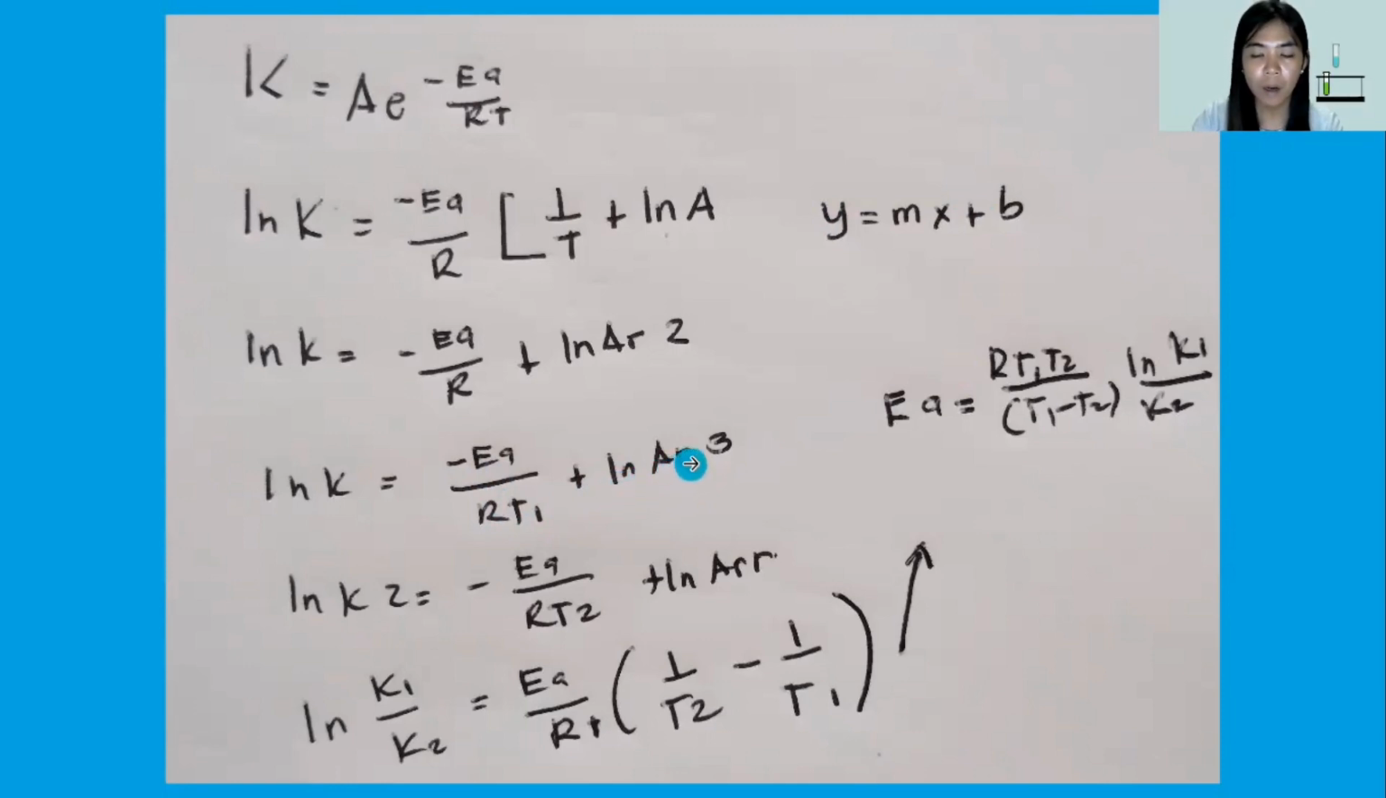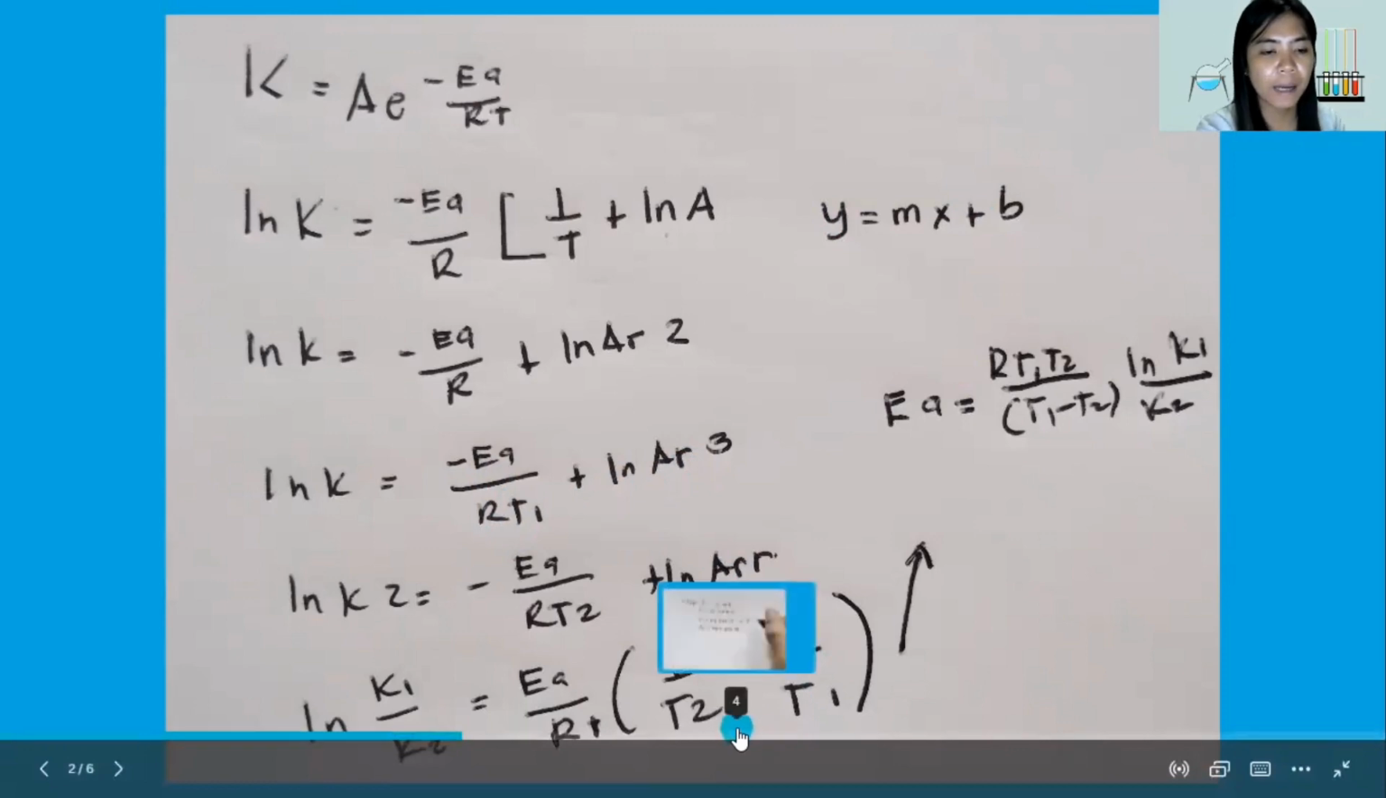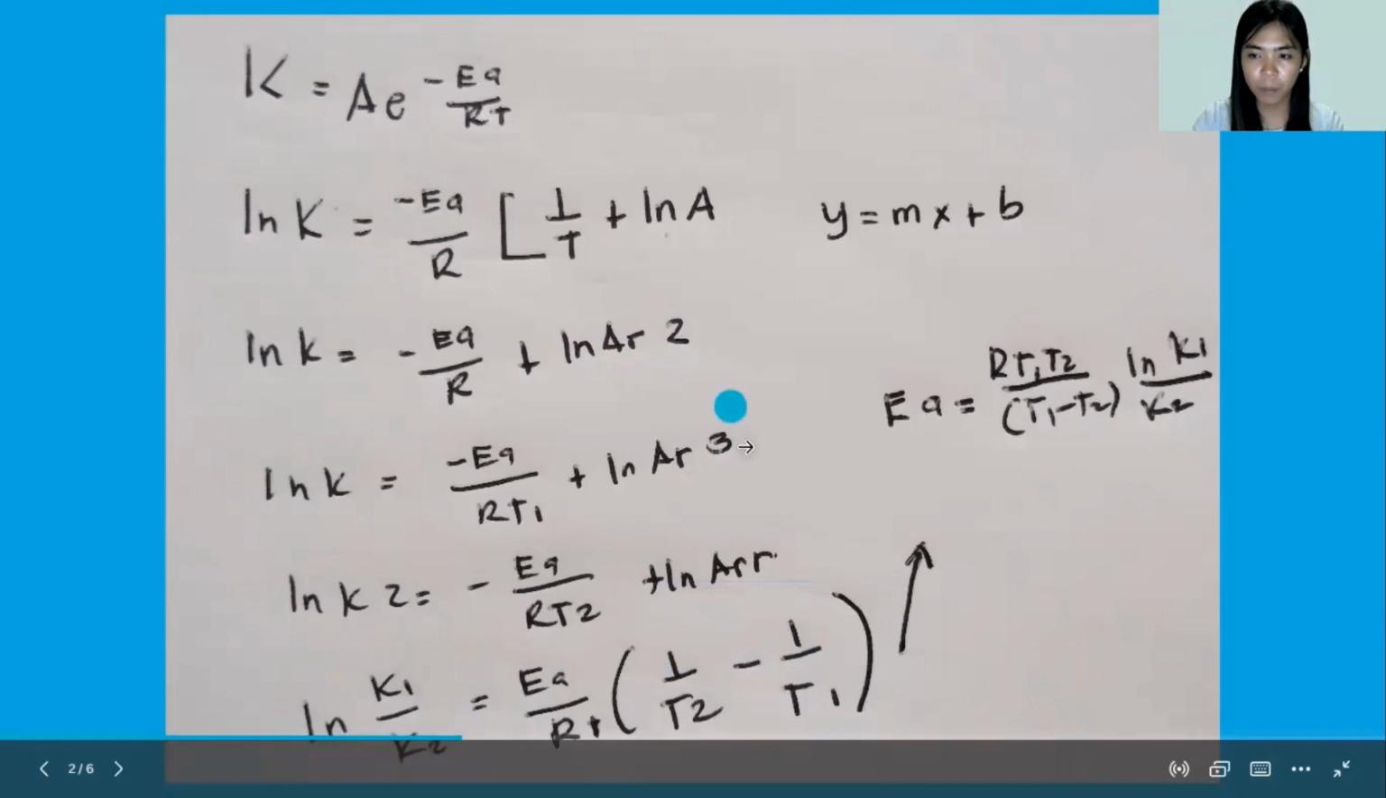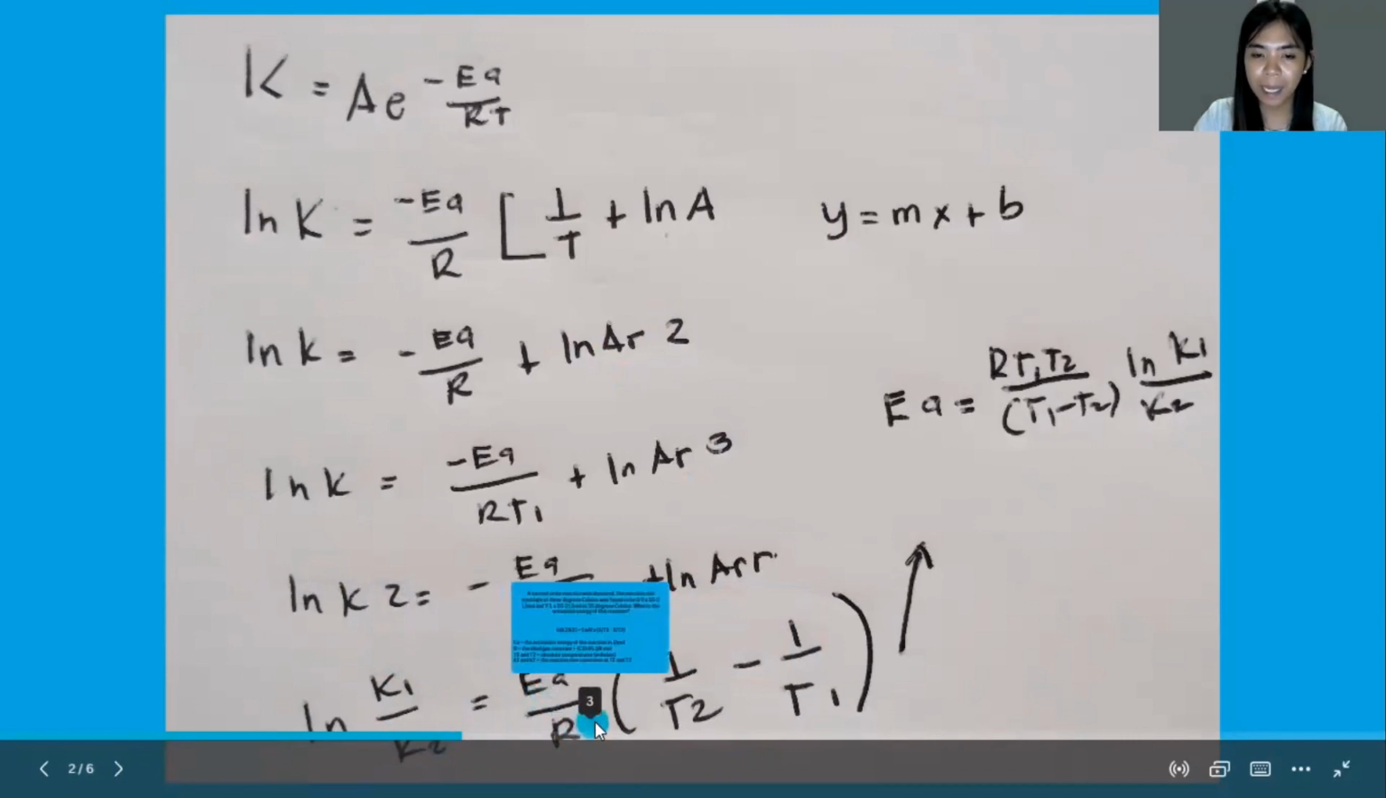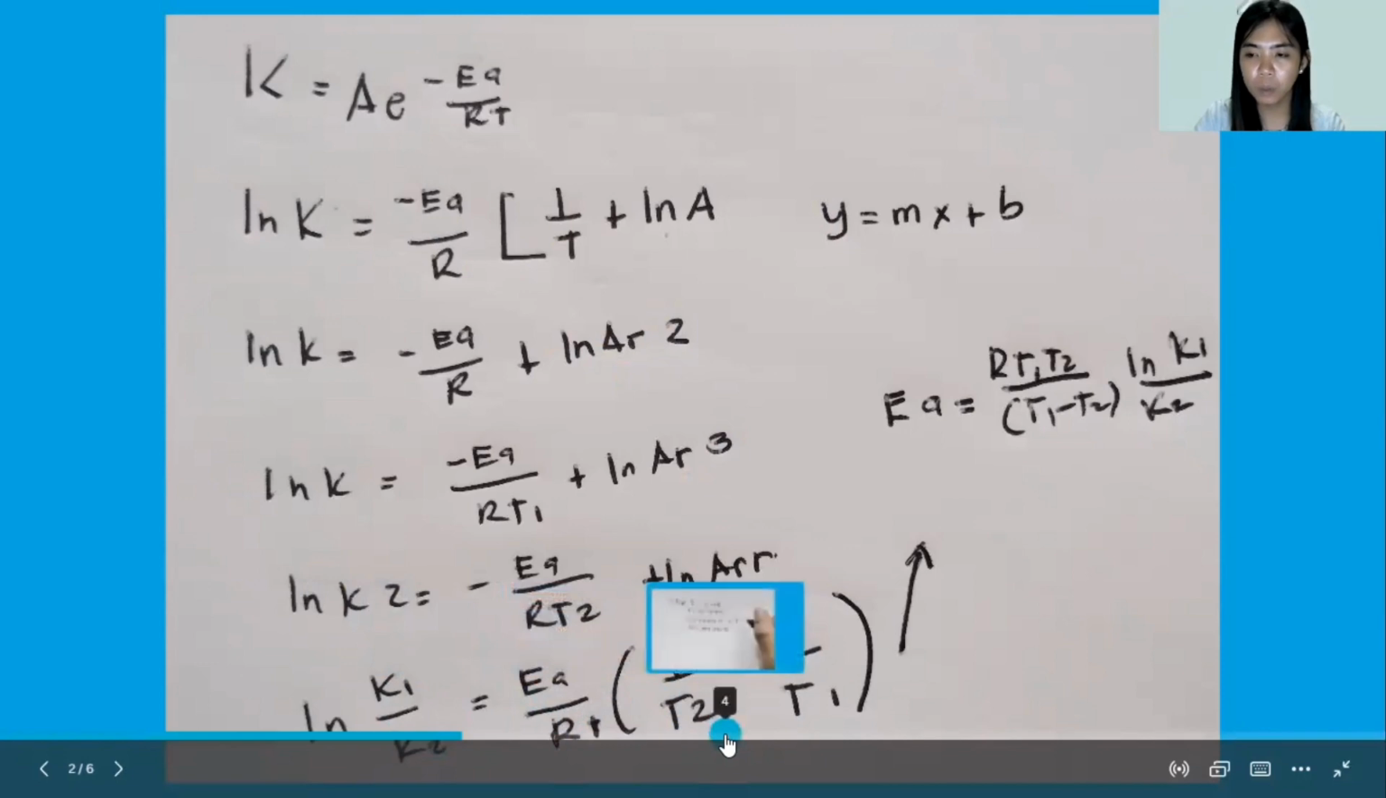And then deriving now, we will have, by comparison, the natural logarithm of k2 over k1 is equal to Ea over R times the quantity 1 over T2 minus 1 over T1.